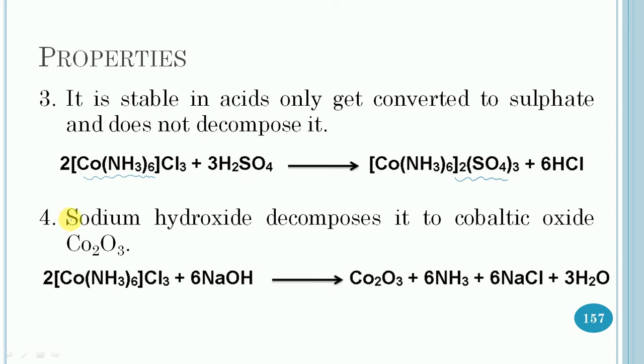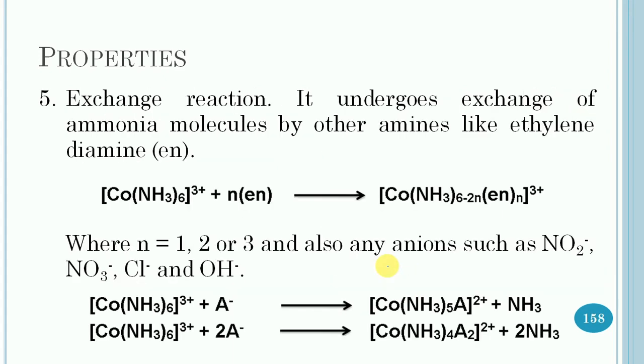Then the next reaction is with sodium hydroxide, and it gets decomposed to cobalt 3 oxide.